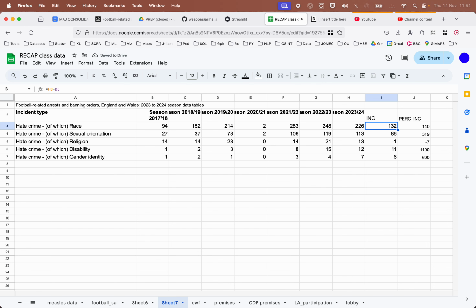So the biggest increase in percentage terms is this one, disability. And you can see why the percentages are not particularly helpful, because when you go from 1 to 12, that's an increase of 11, which is a 1100% increase. If it went to 2, yeah, that's it. So that's it for question D.